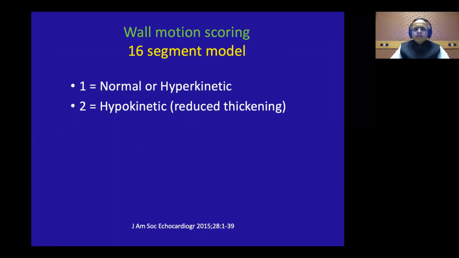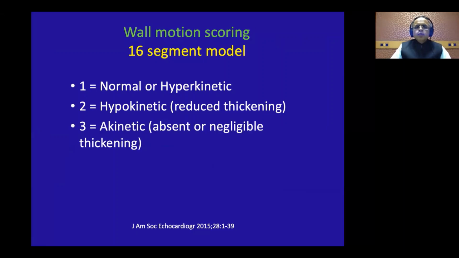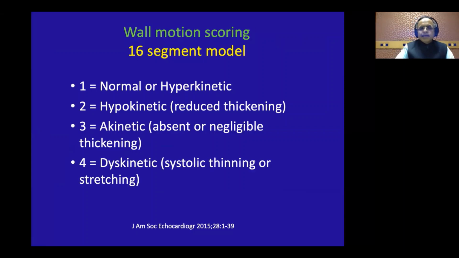Now, 1 is normal or hyperkinetic wall, 2 is hypokinetic, 3 is akinetic or absent or negligible thickening, and 4 is dyskinetic or systolic thinning or stretching. So what you do is for every segment, now here you are using 16 segments, because the LV apical cap, which is the 17th segment, is not seen in routine echo. It is seen only on, say, nuclear perfusion or on MRI, or in echo when you use LV opacification contrast. Otherwise, the 17th segment is not seen. So that is why this is for 16 segments.